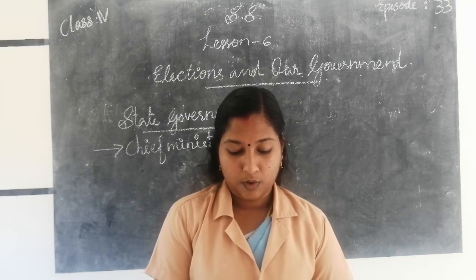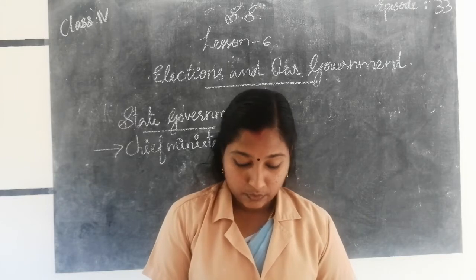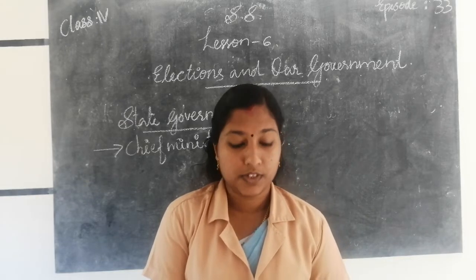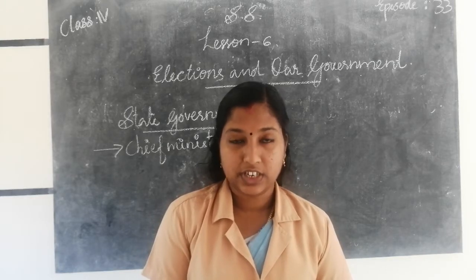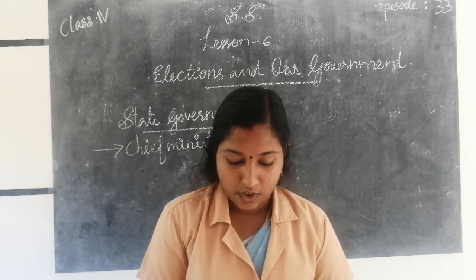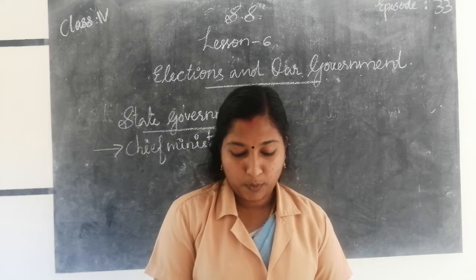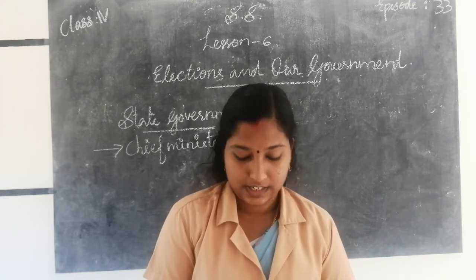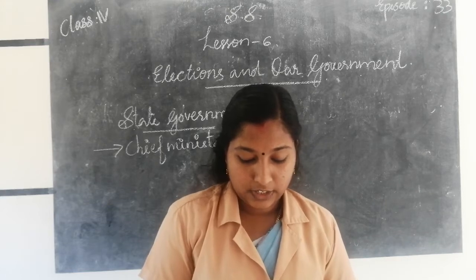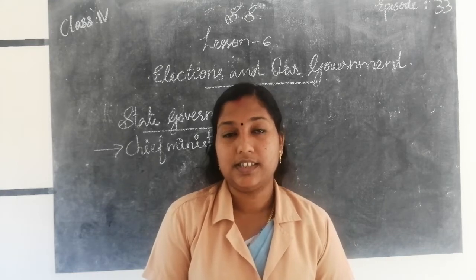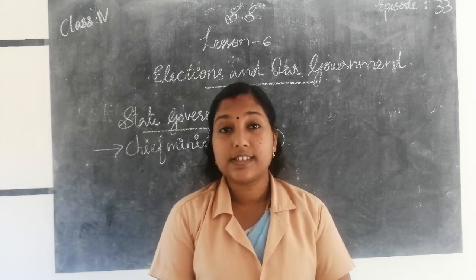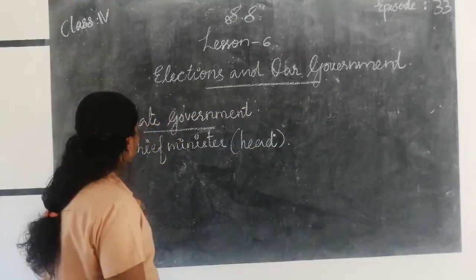The party or the combination that wins the majority of seats forms the government. How does the government form? The party or combination that wins the majority of seats forms the government and makes policies to ensure the welfare of the state and its citizens.